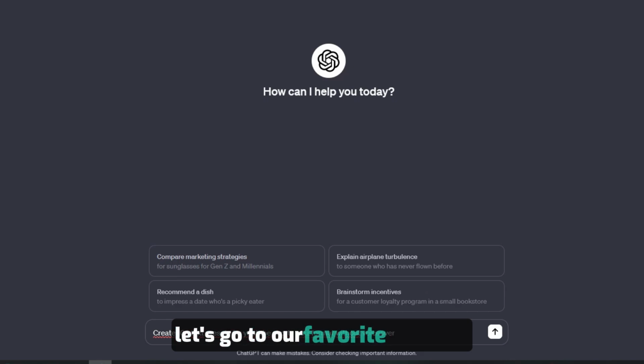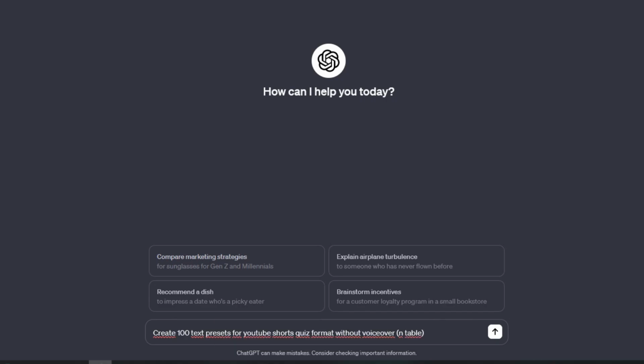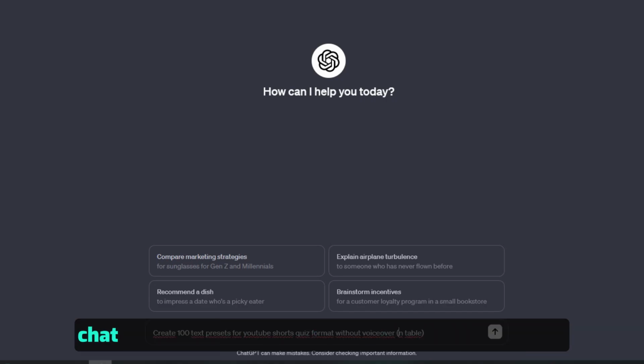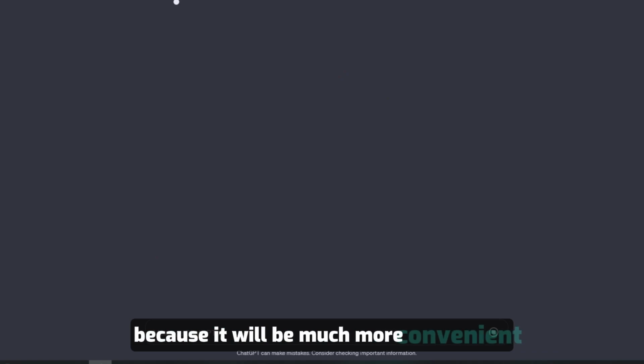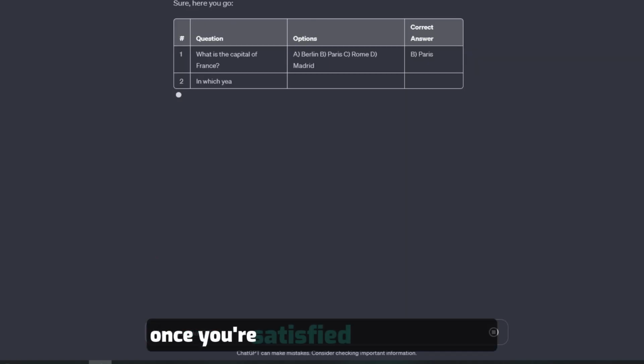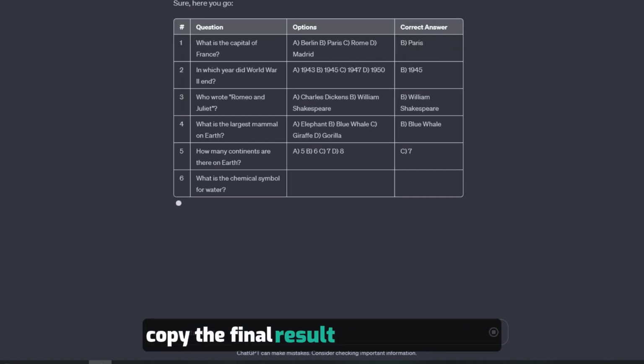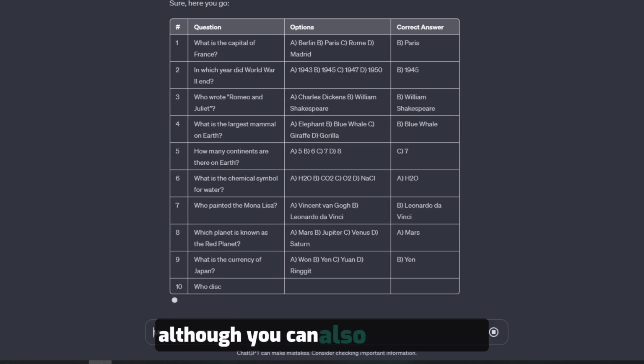Let's go to our favorite GPT chat and ask it to generate 50 or 100 text presets for quizzes if you've chosen the same niche. Be sure to ask the GPT chat to generate the entire text in the form of a table, because it will be much more convenient. Once you're satisfied with everything, copy the final result to any text editor, although you can also do without it.